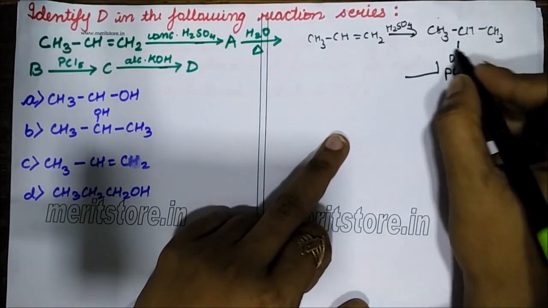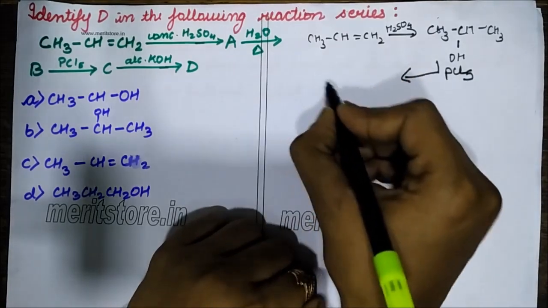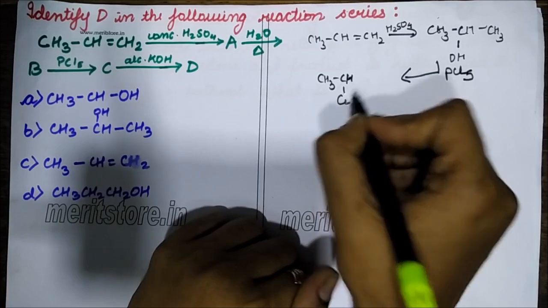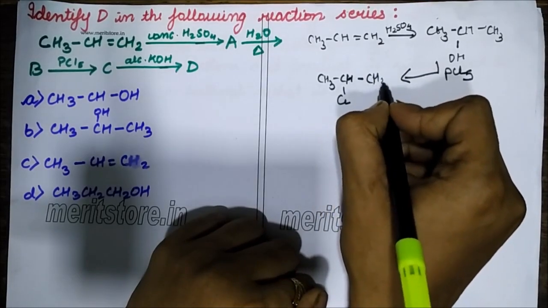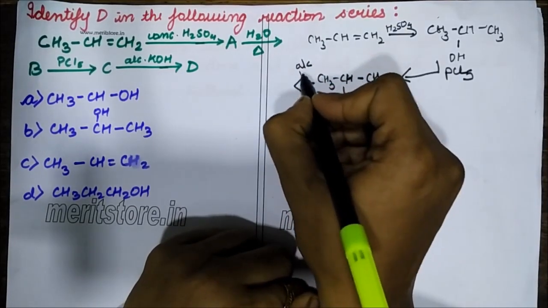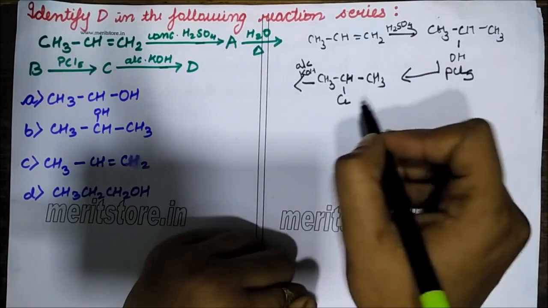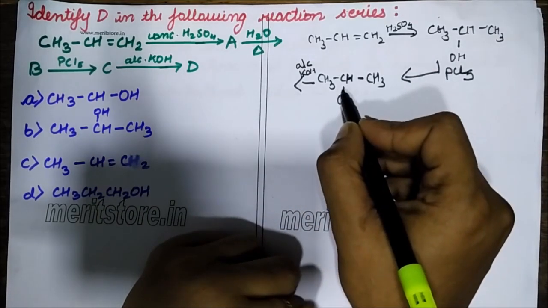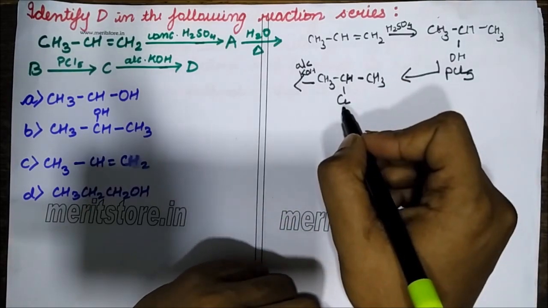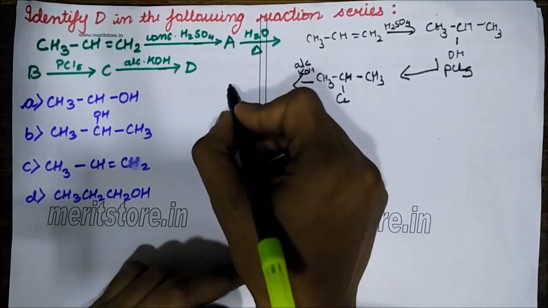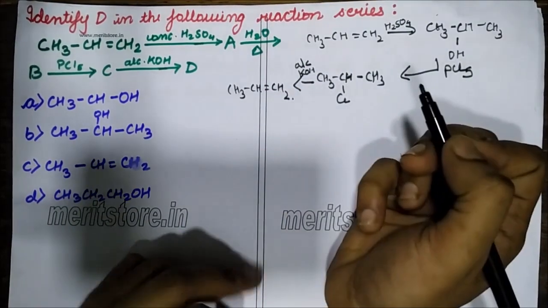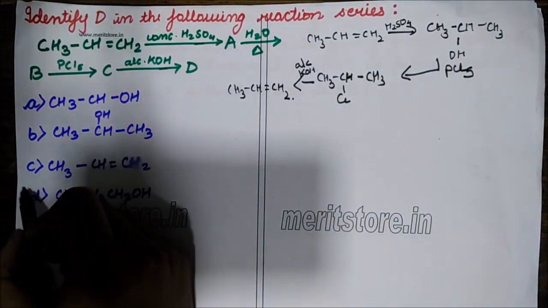So in the presence of PCl5, this OH group will be replaced by the halide group. So CH3, CH, Cl and then again a CH3. Then again you are treating it with a strong base, alcoholic KOH. So what will happen is once again the chloride molecule and the hydrogen molecule will be lost. So once again the product that will be formed is CH3 CH double bond CH2. Okay, so my answer is C.